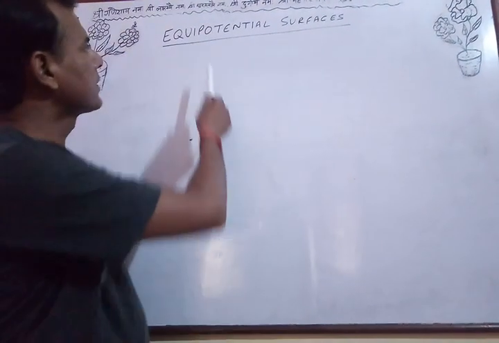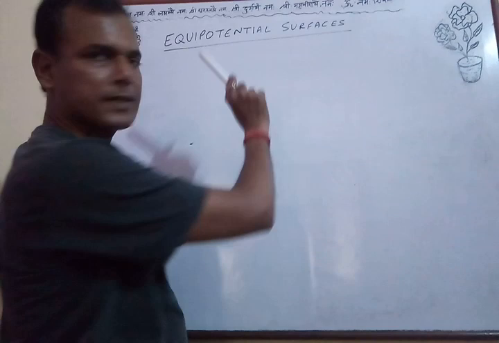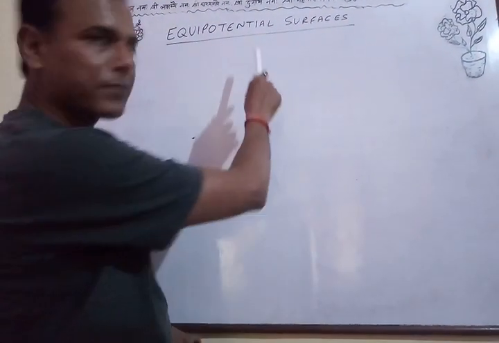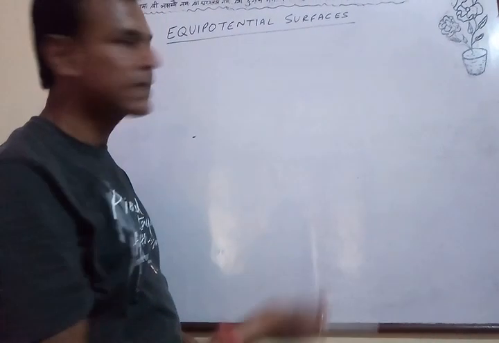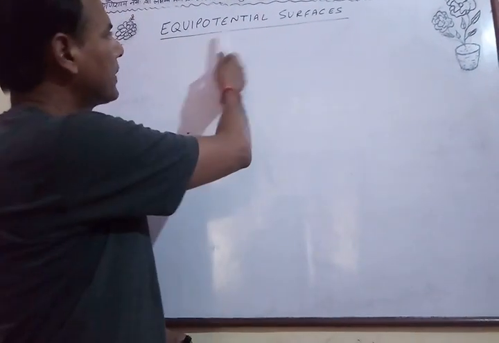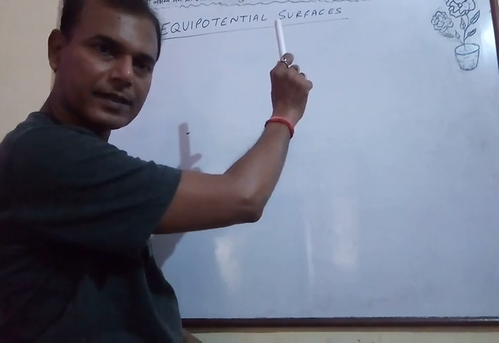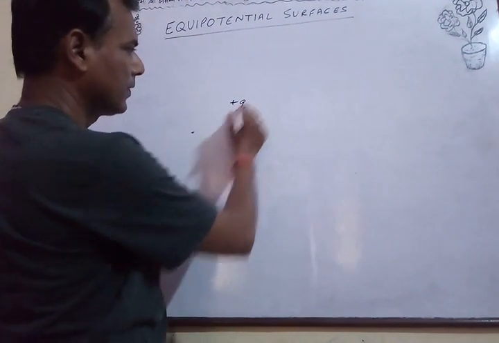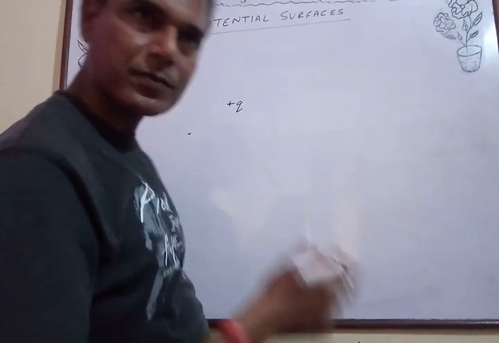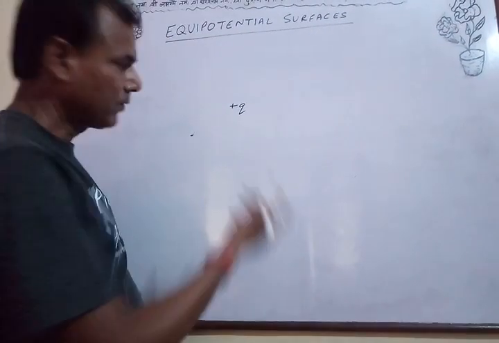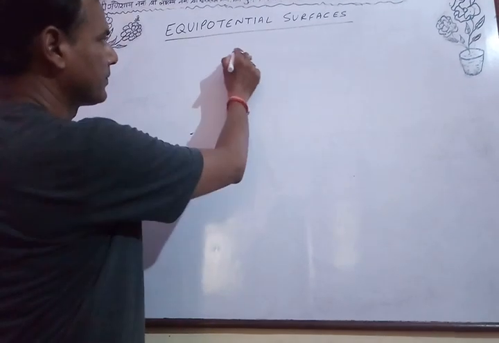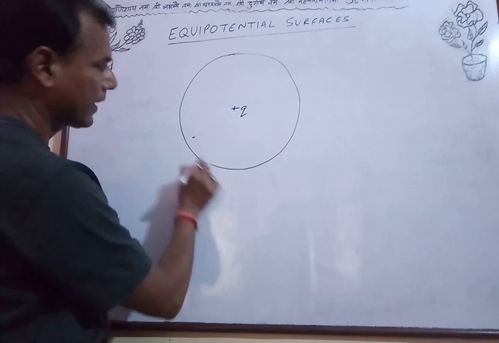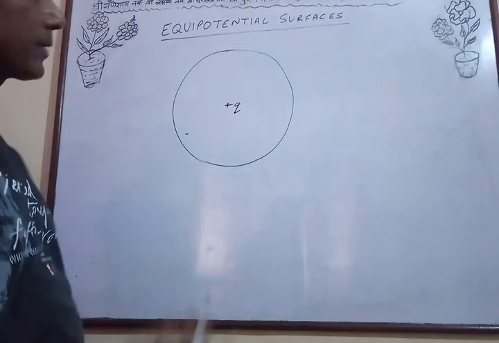The next topic is equipotential surfaces. It is clear from the heading only, the surfaces at which potential remains same everywhere are called equipotential surfaces. Clear? Now if I take point charge Q, and if I draw a sphere of radius r with this charge at center, then at every point on its surface the potential will be how much?